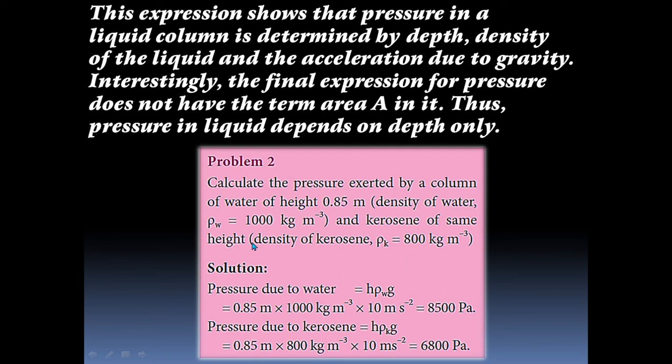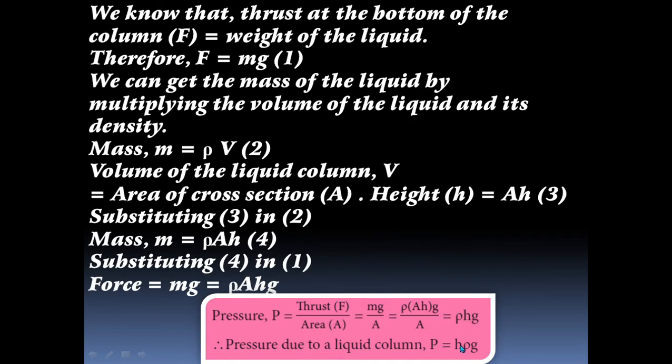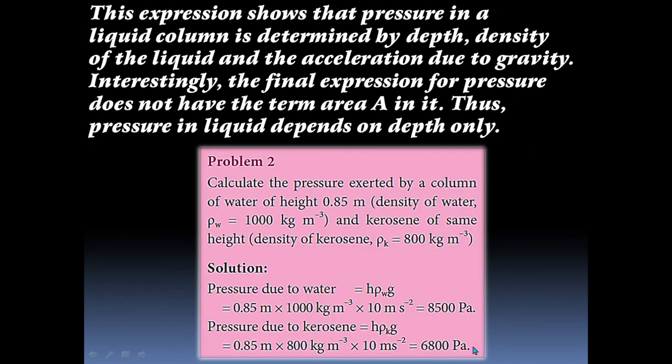Now the solution. Pressure due to the water is equal to, the last derivation says, pressure is equal to H rho g. Here we use the formula H rho W g, where rho W means density of the water. What is the value of H?